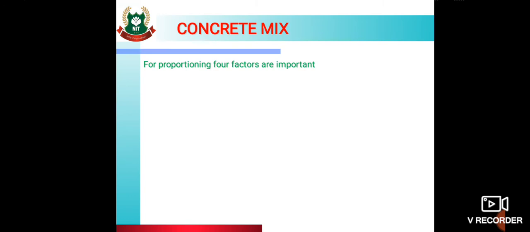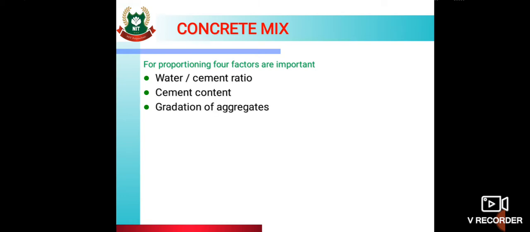Then for proportioning, 4 factors are important. First is water cement ratio, then cement content, then gradation of aggregates and consistency. So for proportioning, water cement ratio is most important. It is totally dependent on water cement ratio to achieve strength.